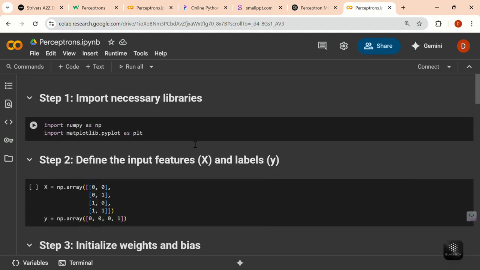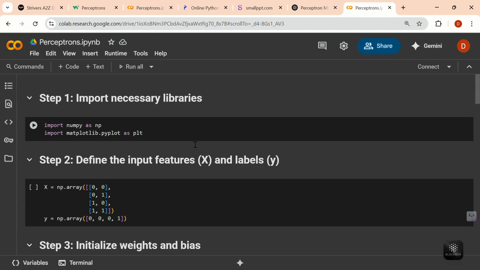So I have taken a very simple example of perceptron code. Whenever you work on perceptrons, you have an input and a weight, you multiply the input by the weight, add all those sums, and compare the sum with the threshold value.